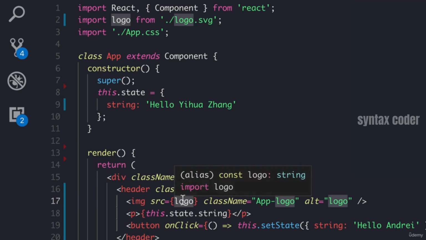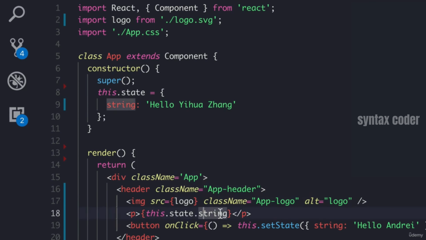Well, logo is a variable, which is the logo that we import. this.state.string, well, that's also a variable, which is referring to this state. It's a JavaScript expression. It's something that produces a value. For example, I could have done 4 plus 5 here if I wanted to, because it's a JavaScript expression.